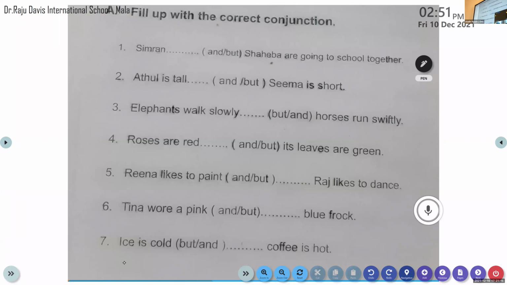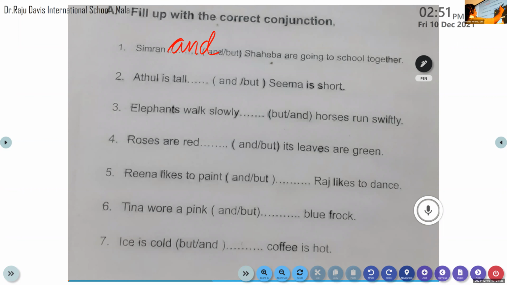Okay. And so we have to use and. Yes. Simran and Shahiba are going to school together. Very good. Very good.